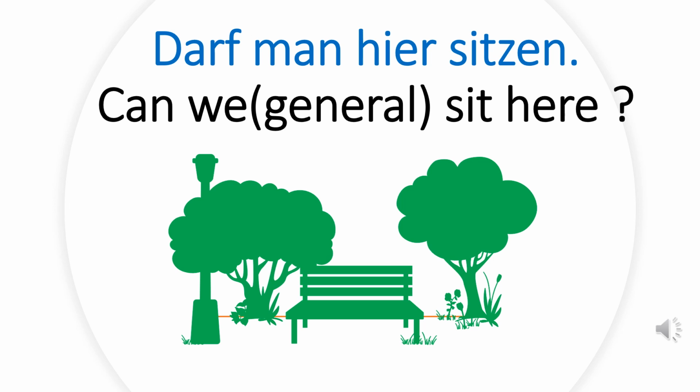Instead of asking darf ich hier sitzen or kann ich hier sitzen, you use the word man in a more general context. If there are 10 seats, you can ask, in this area, can I sit? Can I sit in this whole place, or in these seats? In this context, you can say darf man hier sitzen.